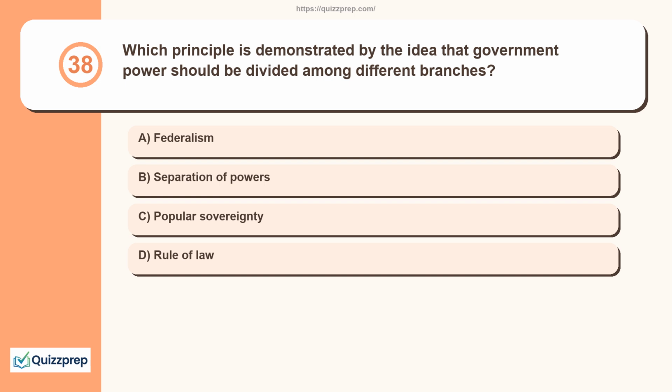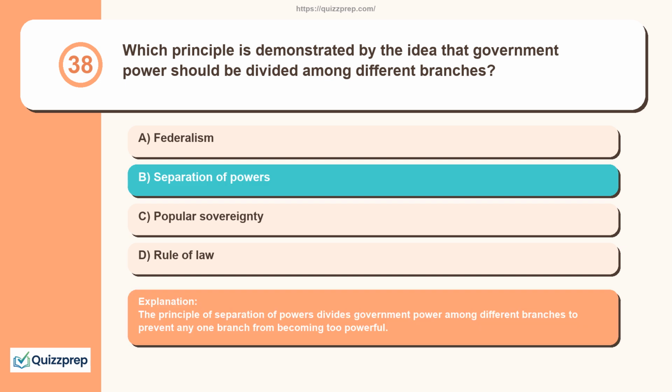Question 38. Which principle is demonstrated by the idea that government power should be divided among different branches? Federalism, separation of powers, popular sovereignty, rule of law. The principle of separation of powers divides government power among different branches to prevent any one branch from becoming too powerful.